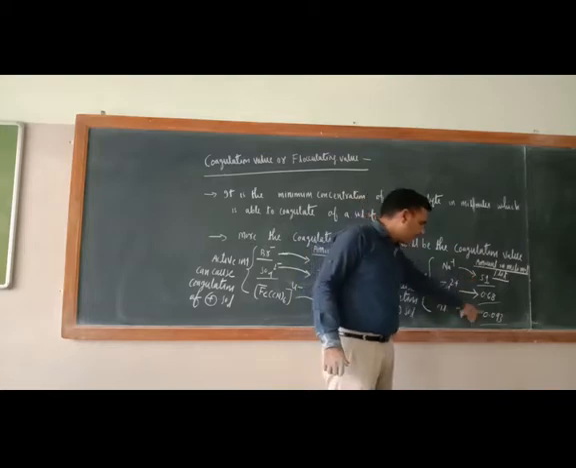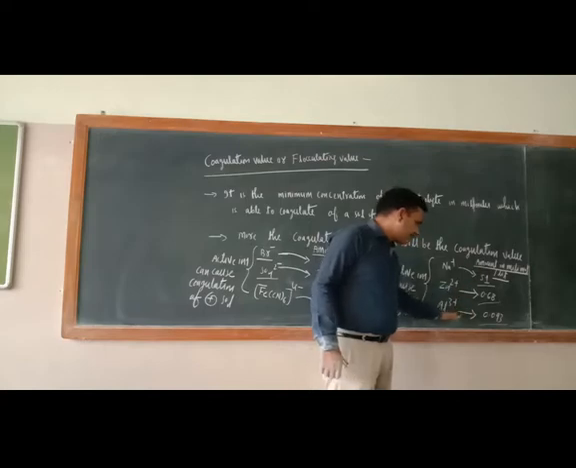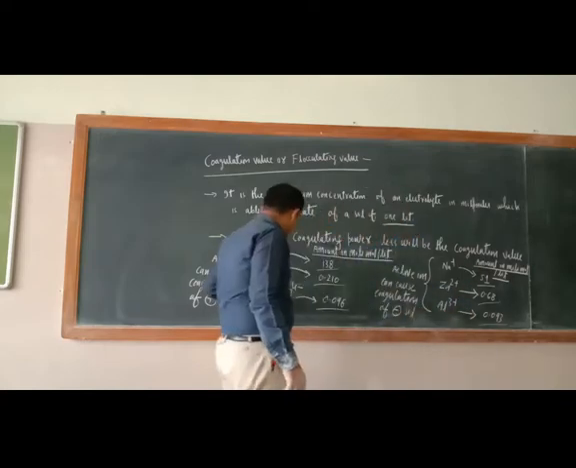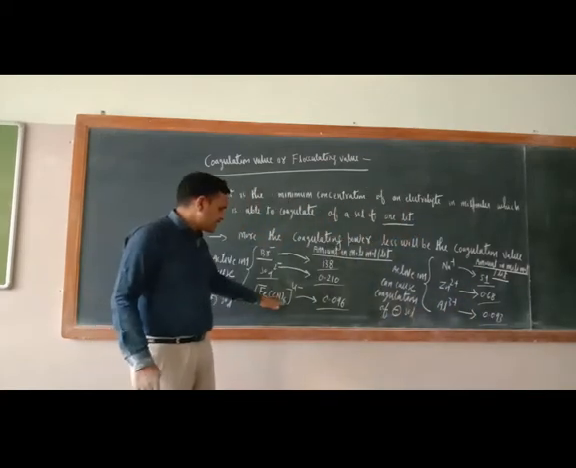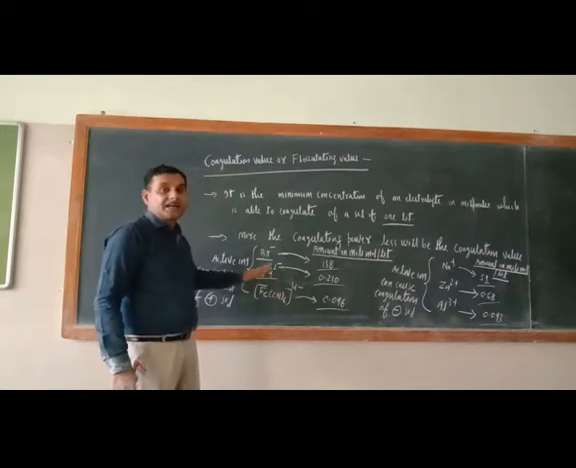Means the one whose value, or amount, is less is the better coagulating agent, the better coagulating power ion. So just see, in this case what is there? Aluminium, and in this case FeCN6 4 negative. They are the better coagulating agents.